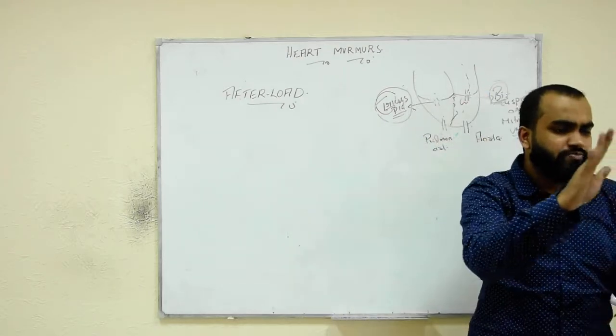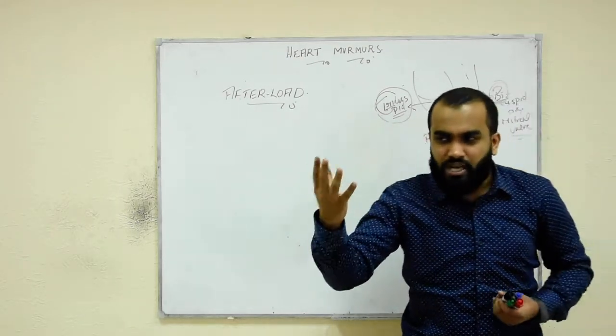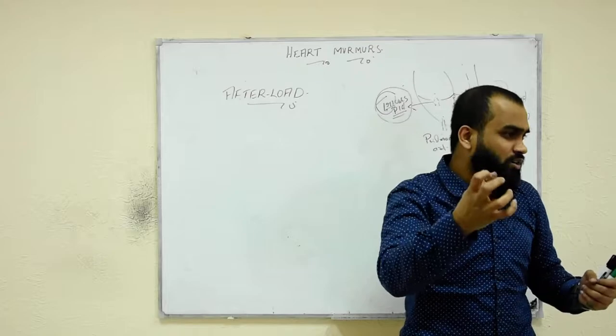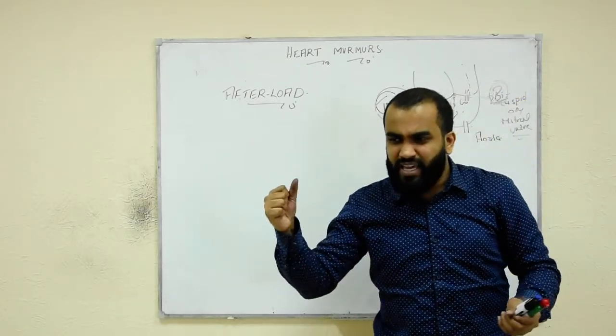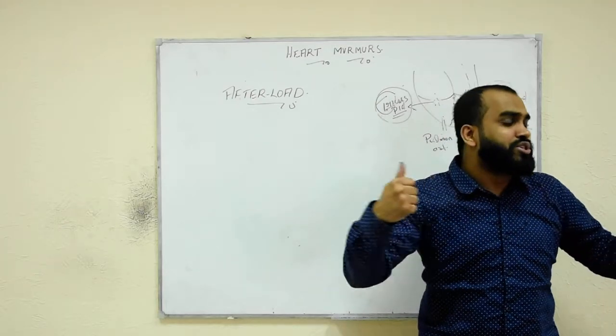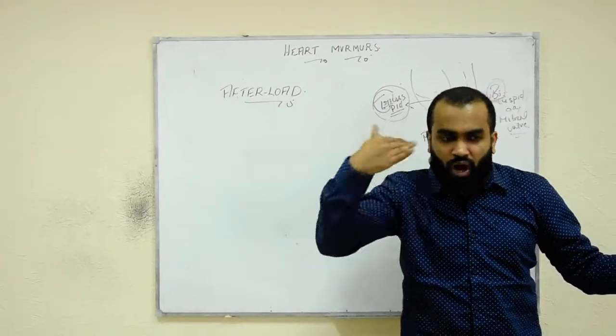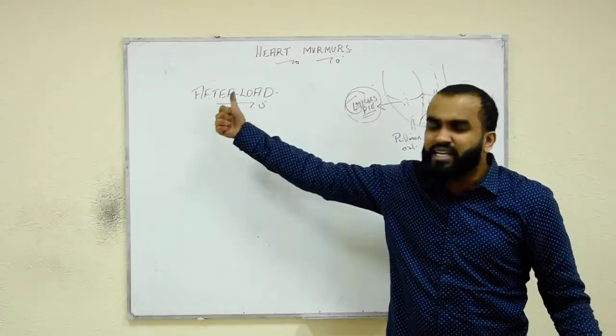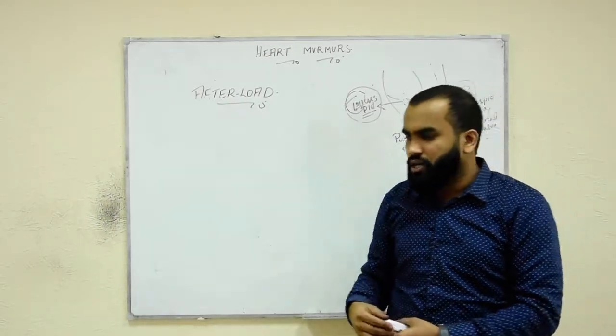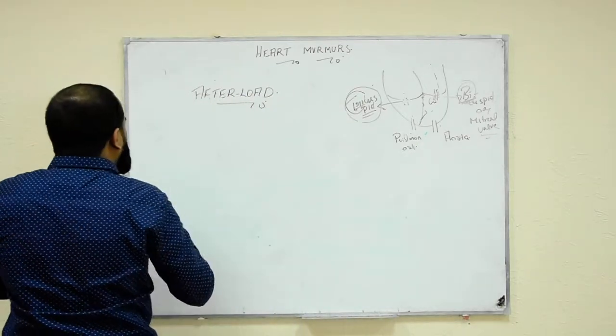See, our heart is pumping the blood. So there are some vessels in our body that are called arterioles. They are saying don't pump. They will provide a resistance. So we are making the patient increase the resistance against the pumping. So what does the heart try to do? To pump the blood with more pressure. That means we are increasing what? Afterload of the heart.